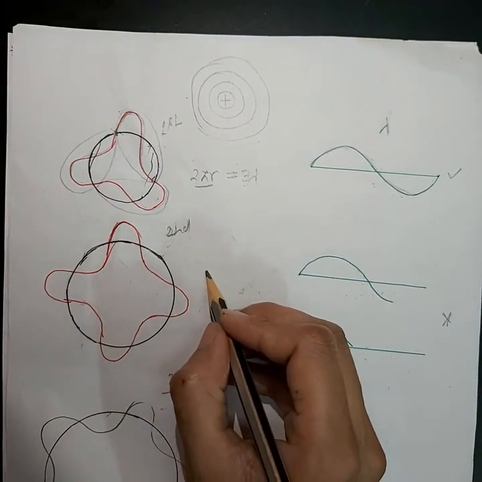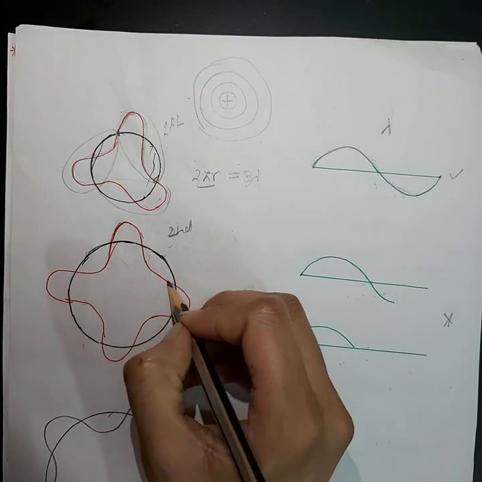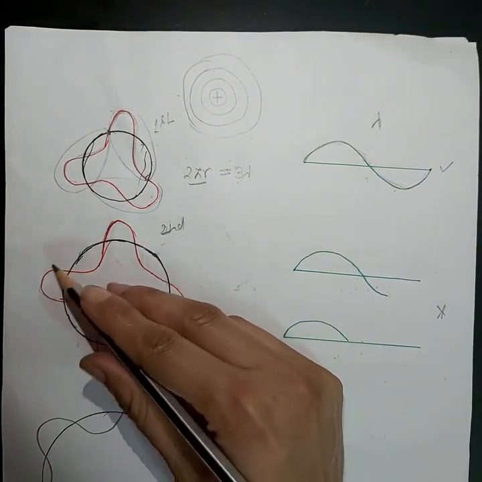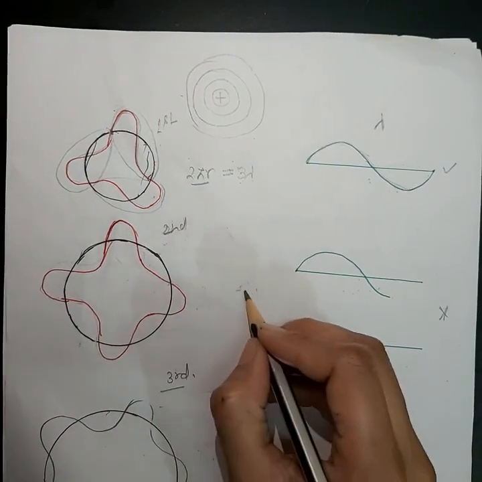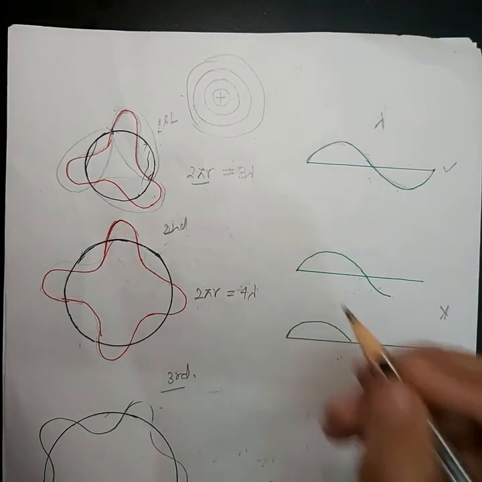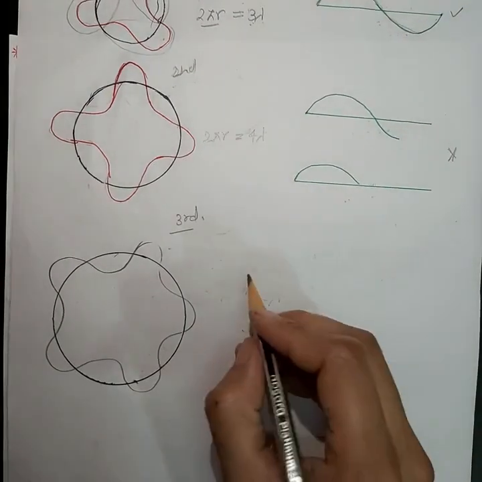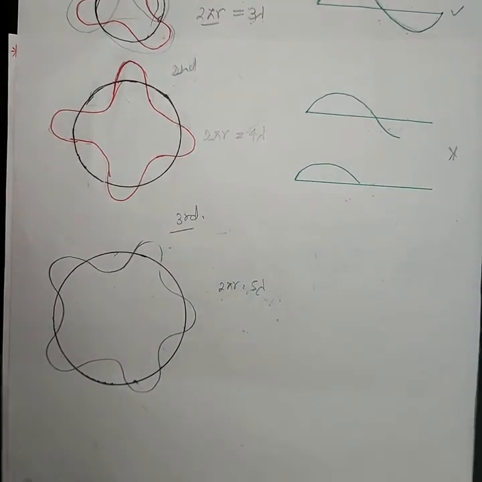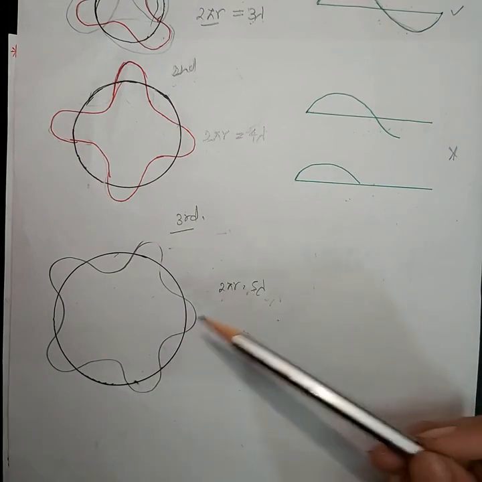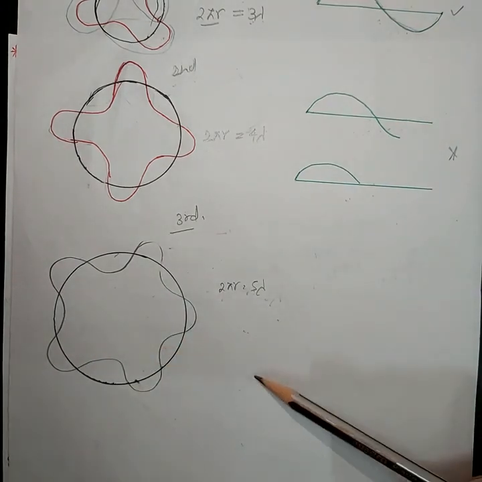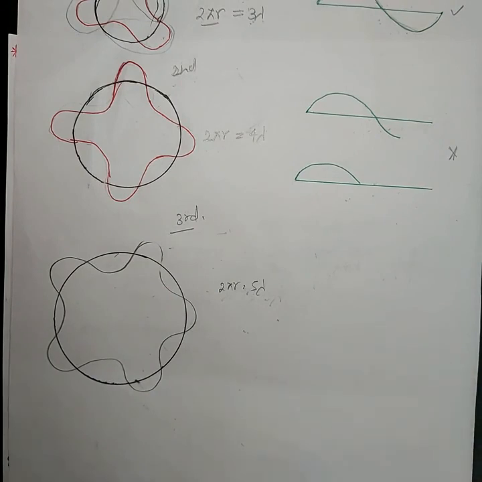In this case we are getting 1, 2, 3 and 4. So 4 lambda is here, and the path provided is again 2 pi r. For the third orbit we can write 2 pi r equals 5 lambda. Similarly, for the fourth, fifth, or sixth orbit and so on, you will get 6 lambda, 7 lambda, or 8 lambda, and so on.